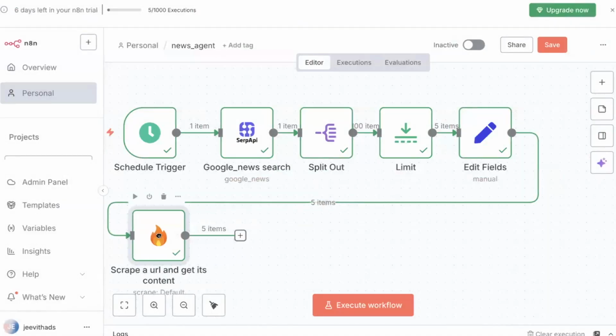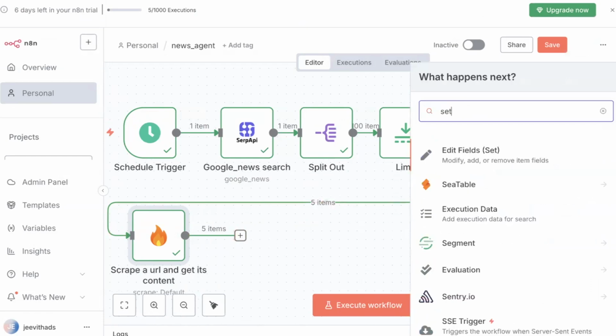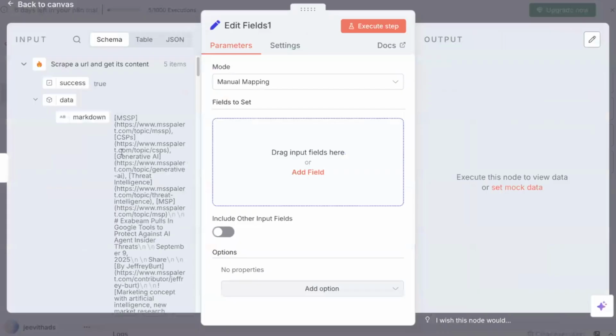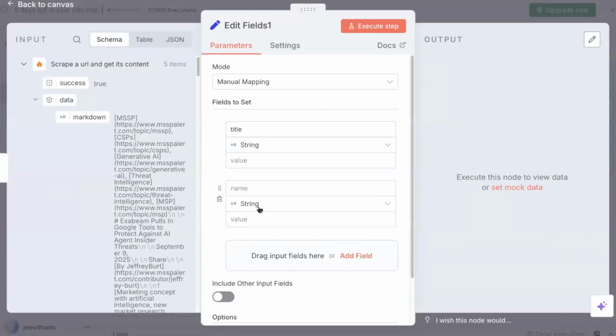Now I just want to access the content fetched from Firecrawl. So I'll use this plus icon again and use a set node. Set is responsible for extracting what is important. Again I'll extract the markdown; I can call it content. First, let's extract a title. Basically, I want a title, and then we'll extract the content.